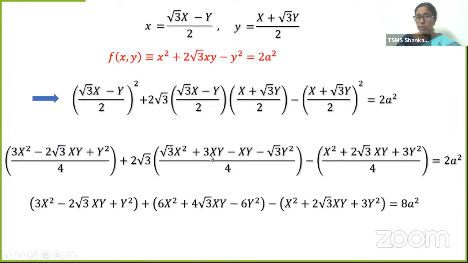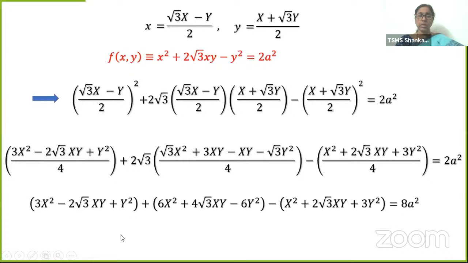2 root 3 into 3, 3xy minus xy. I have simplified both the terms here. 3xy minus xy, 2xy. 2 2s are 4 root 3xy. Minus into plus minus. Root 3 into root 3, 3. 3 2s are 6y square. Minus, this is same as it is. x square plus 2 root 3xy plus 3y square is equal to, why are we getting here 8a square? You all know we brought this denominator which is common in all the three just to the right side. 4 2s 8a square, isn't it?